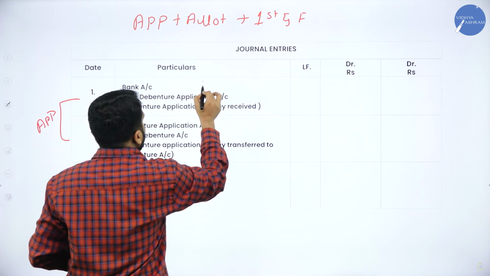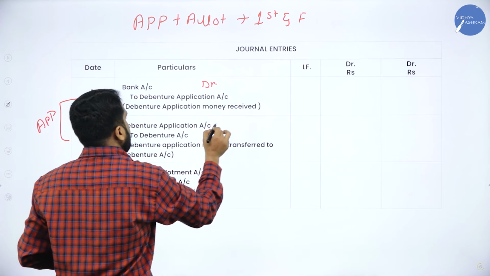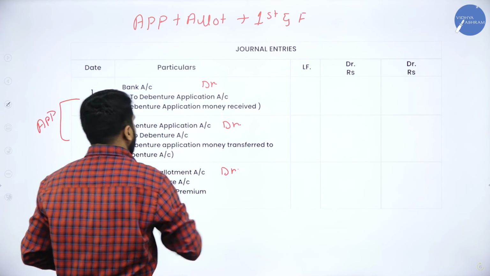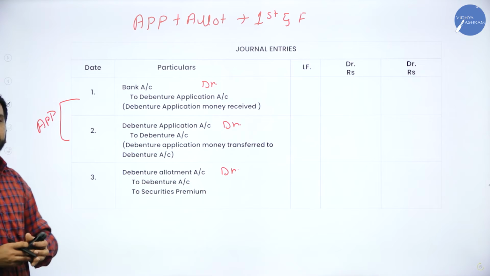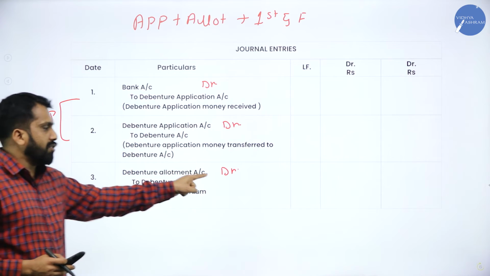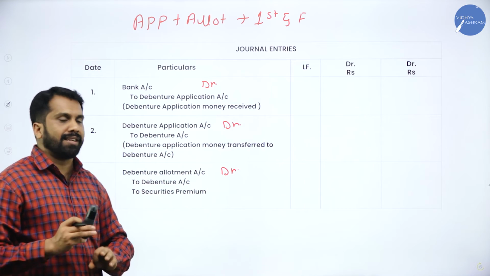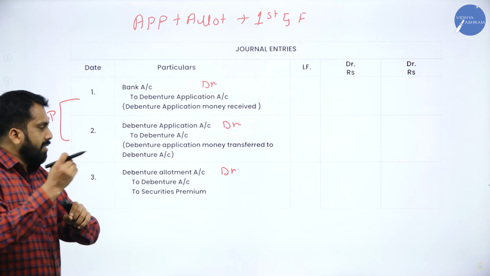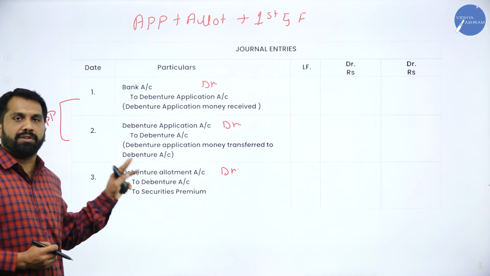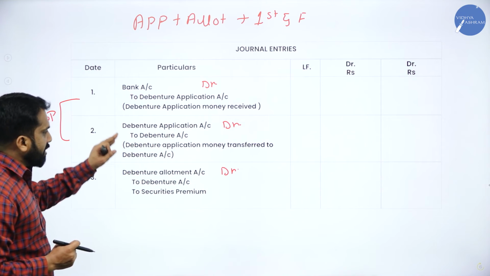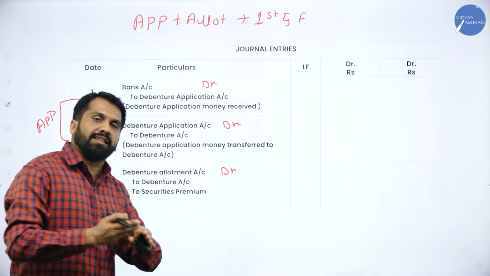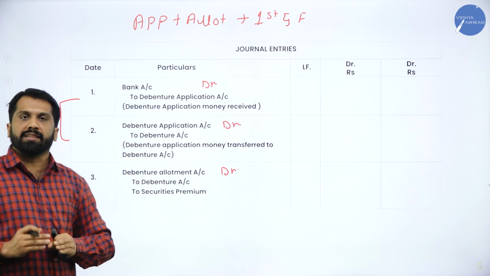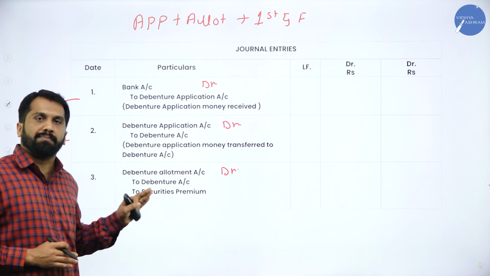Remember, bank account debit, this is compulsory. Debenture account debit, debenture allotment account debit. Whatever is there on the debit side, before the word "to" comes, we should consider this thing as debit. Now, these 2 are for application. In a white sheet you have to write this down, you have to mug up, because in every problem we use the same journal entries. I will not explain these journal entries. Why? Because we already discussed them in the issue of shares.